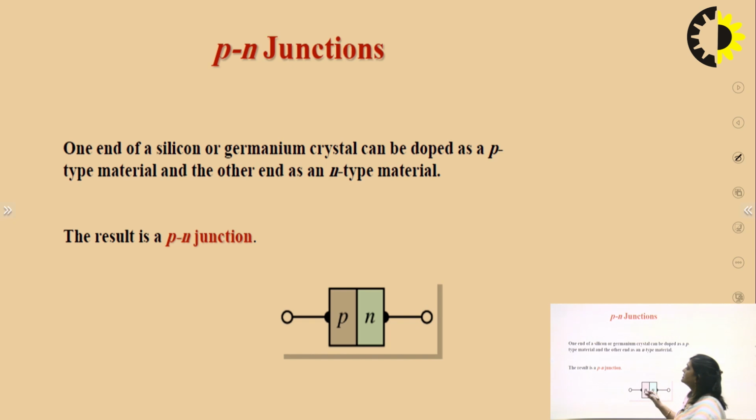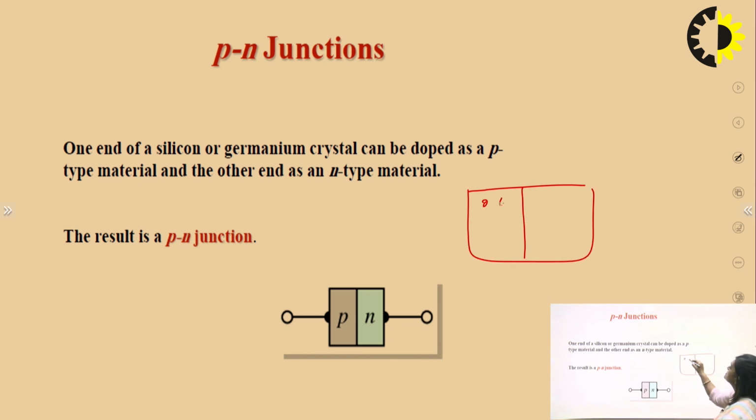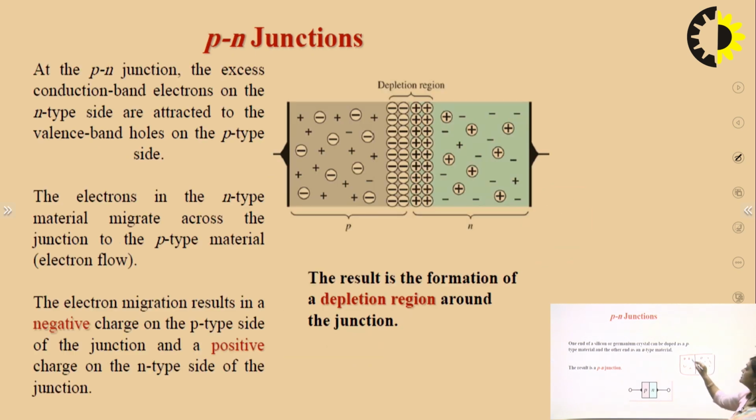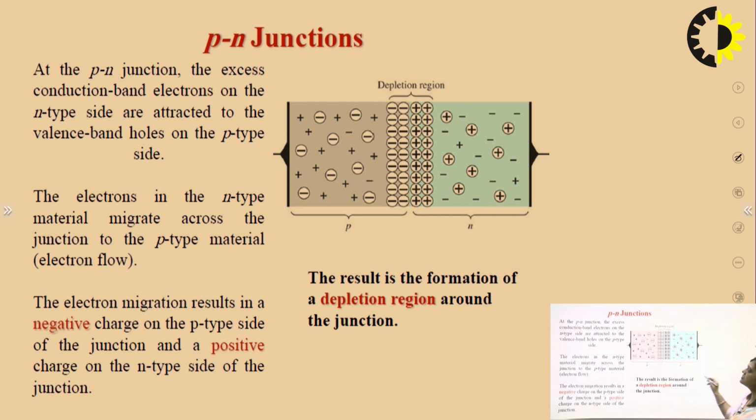After that, this is how the depletion layer is formed when the p-type semiconductor and n-type semiconductor combine to form a diode. So this is the structure of the diode. This is the p-type plate and this is the n-type plate, and this part is called the anode and this part is called the cathode. So when we combine p and n together, what happens? p has a majority of holes and n has a majority of electrons.